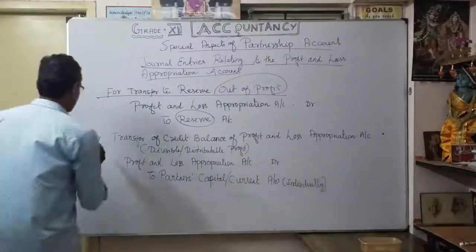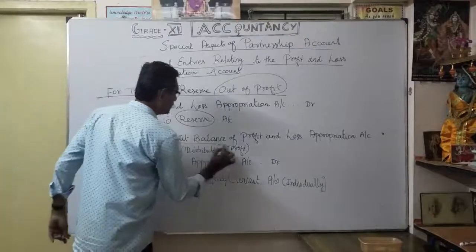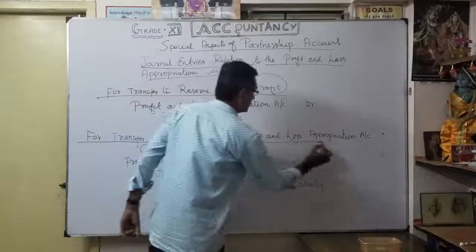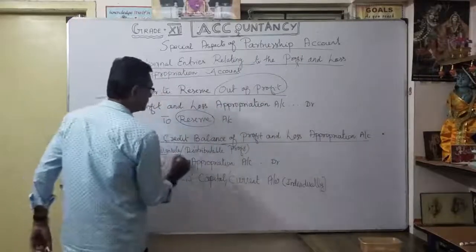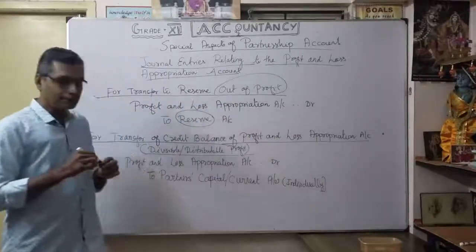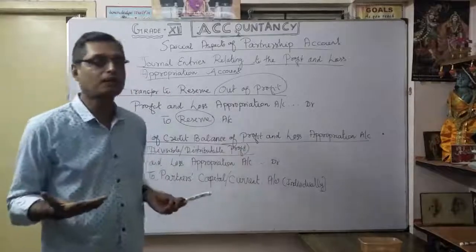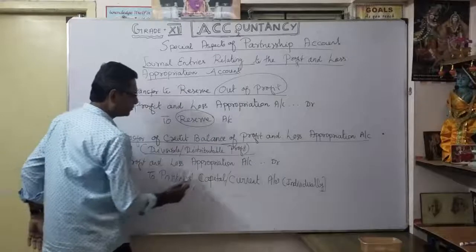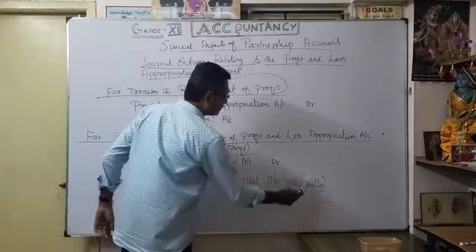Then finally, once the profit and loss appropriation account is prepared, see, any divisible or distributable profit available, we can transfer to which account? Partners' capital account. That is: profit and loss appropriation account debit to partners' capital or current accounts individually.